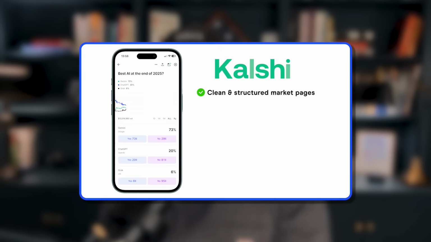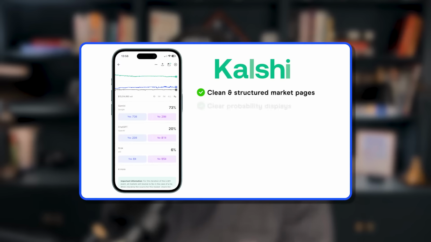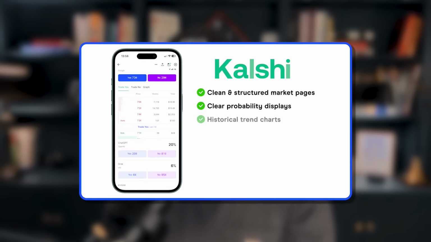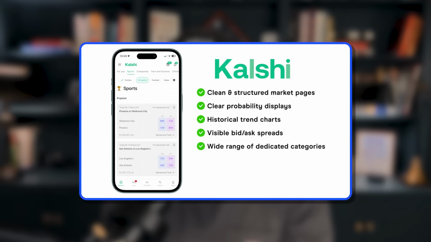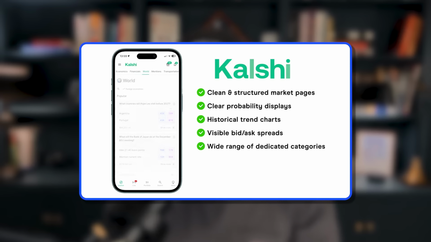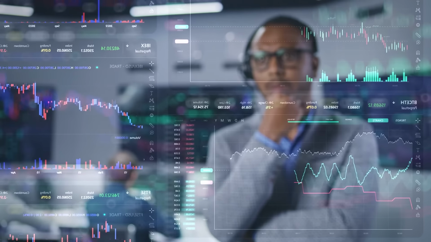Kalshi is purpose-built for prediction markets. You get clean, structured market pages, clear probability displays, historical trend charts, visible bid-ask spreads, and dedicated categories from politics to crypto to climate. Because it's built exclusively for event contracts, everything is optimized for comparing probabilities and planning trades. Power users and high-volume traders may prefer this environment.